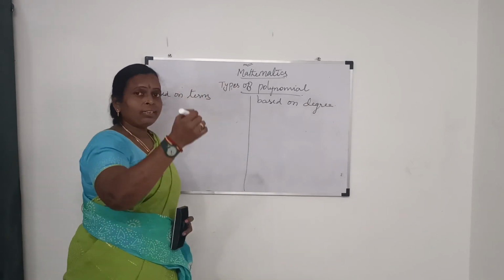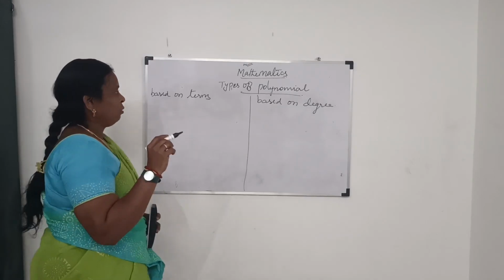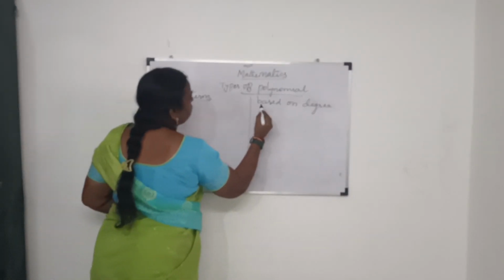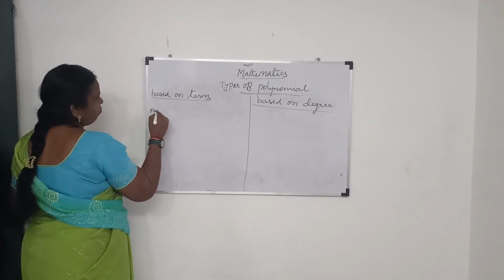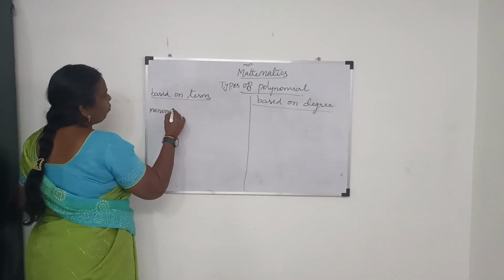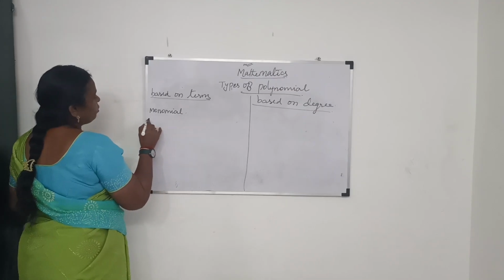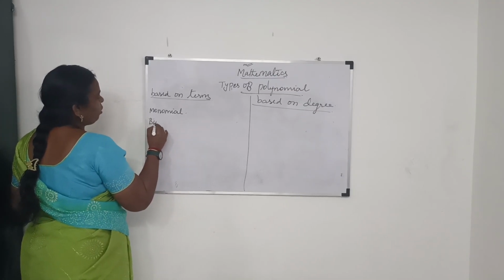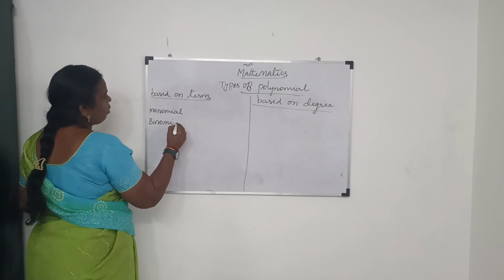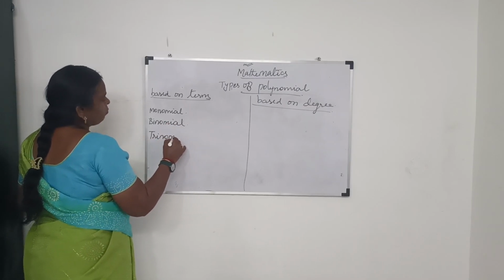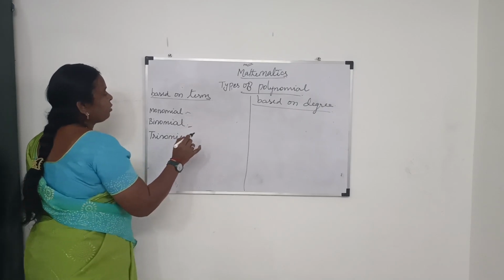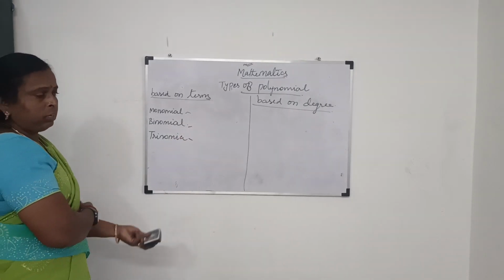I told you, the highest power of the polynomial. Based on terms, the first one is monomial, the next one is binomial, and the third one is trinomial. These are the three categories based on the terms.